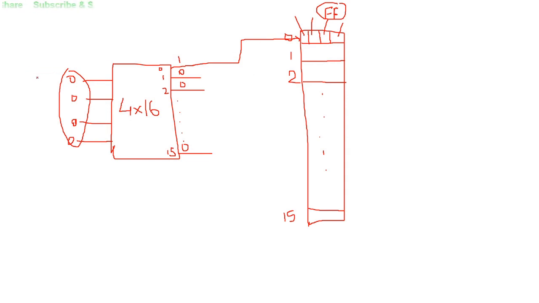If I have supplied 1 1 1 1, then the 15th location will have a 1, and all the remaining output lines will be 0, and this 1 will enable the clock of all the 4 flip-flops which are adjacently connected over here, and this particular location will get activated. Obviously, this is a technique followed to enable a certain location and disable the other locations.